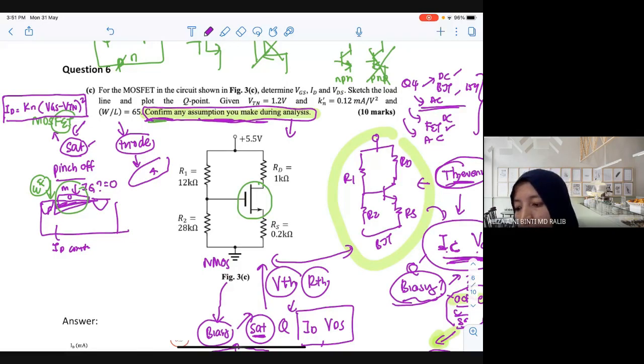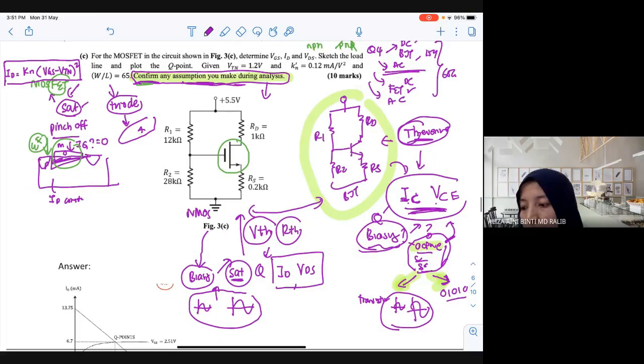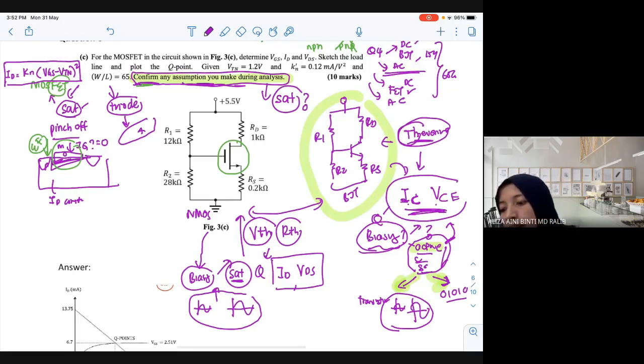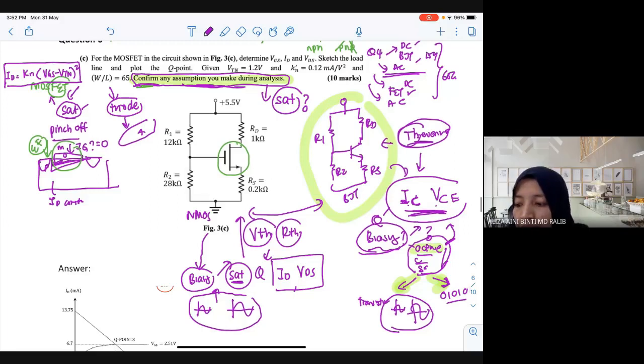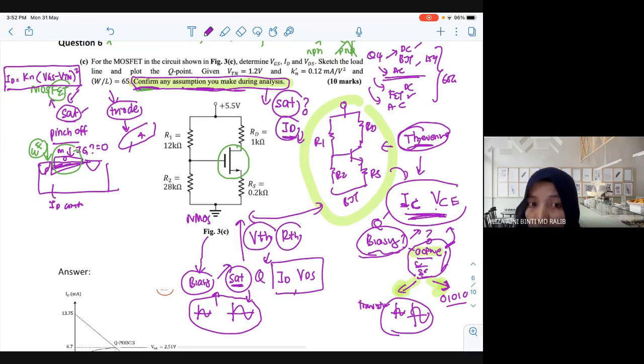Which region do you need to start with usually? Saturation. Yes, why saturation? What do you think? Why not choose triad? Which equation? Constant current. Yes, constant current, correct. There is another reason. Which equation is more simplified, easier? Triad or saturation equation? Saturation. So again, because the final aim, like Faizi said just now, you want the current to become constant.